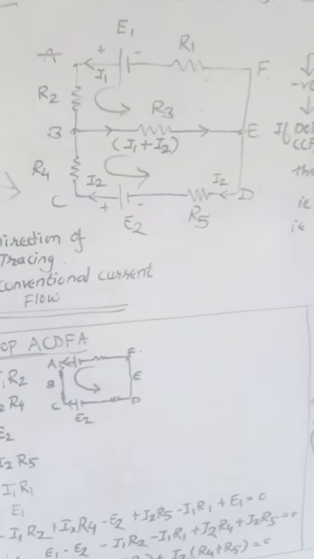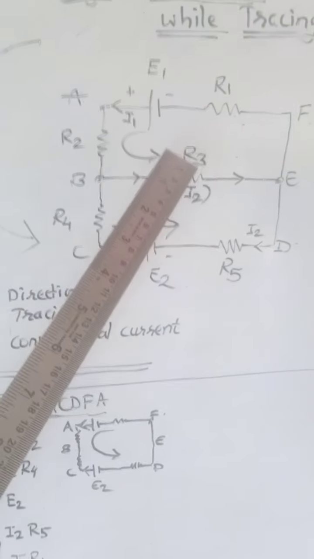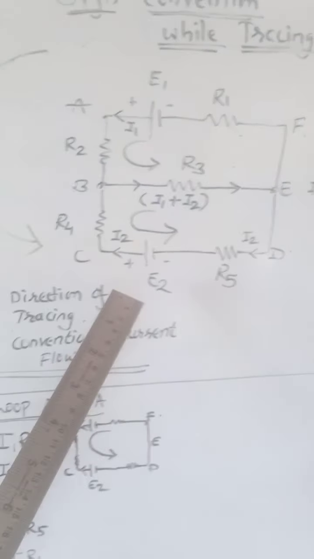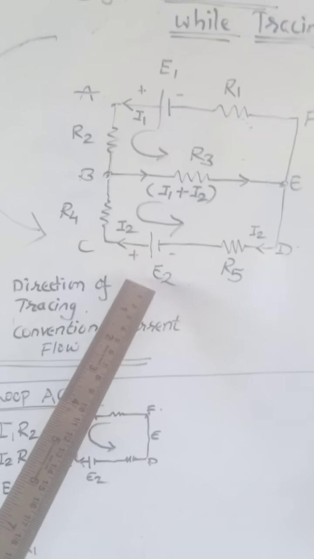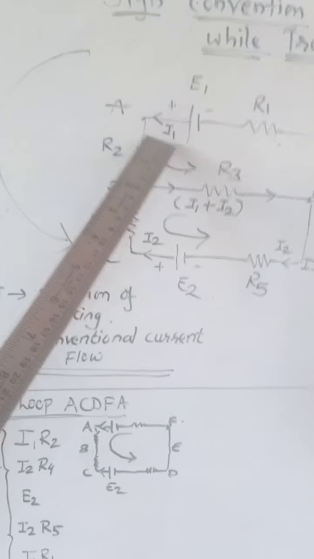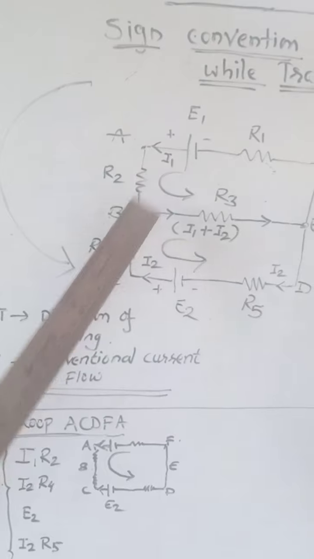Now here, if you look, 5 resistances are being used, R1, R2, R3, R4 and R5. Two batteries are used, E1 and E2. Due to E1 and E2, two currents are formed, I1 and I2. Now the directions of the currents are shown.